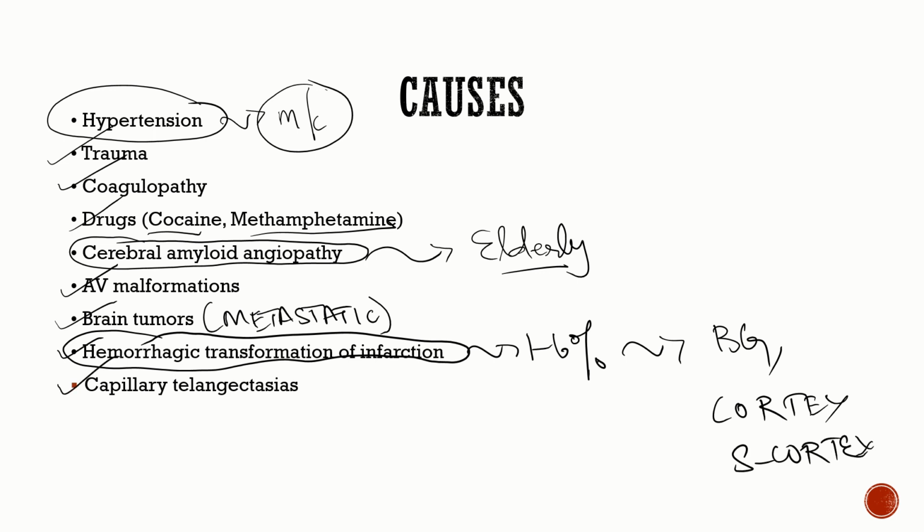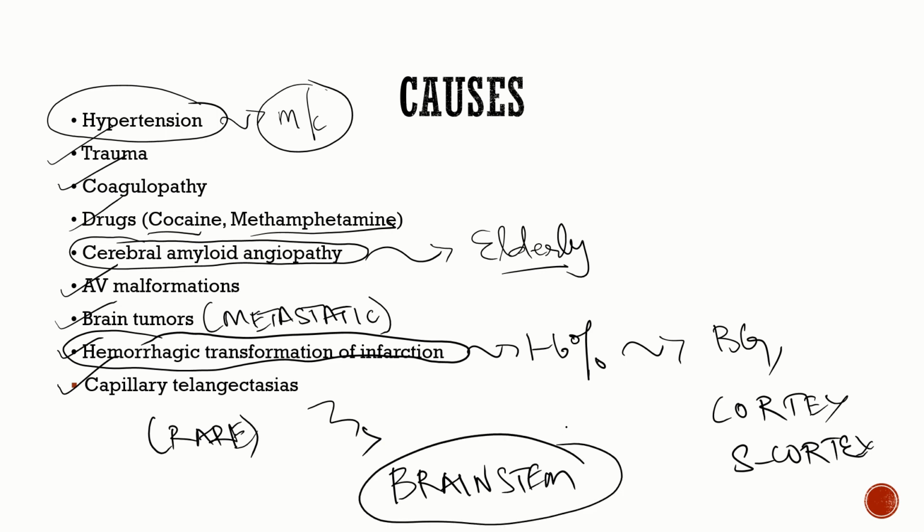And then we have a rare cause of intraparenchymal hemorrhage, that is capillary telangiectasias. This commonly occurs in the brainstem. So capillary telangiectasias commonly occur in the brainstem. This is an important MCQ question.